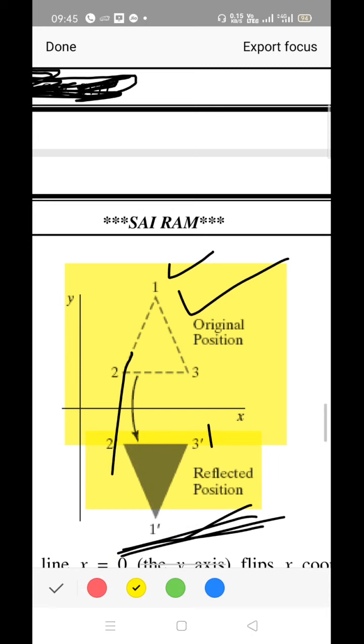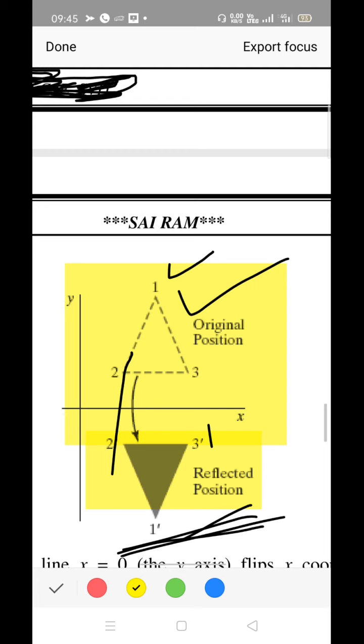This is neither a translation nor a rotation, nor is it a scaled one. So it is another form of transformation, but it is a kind of transformation only, and we call it reflection. The main thing here we have to observe is where the reflected image will be generated.